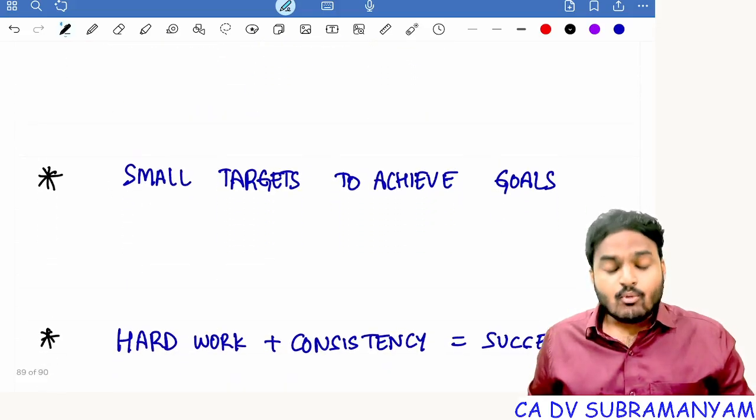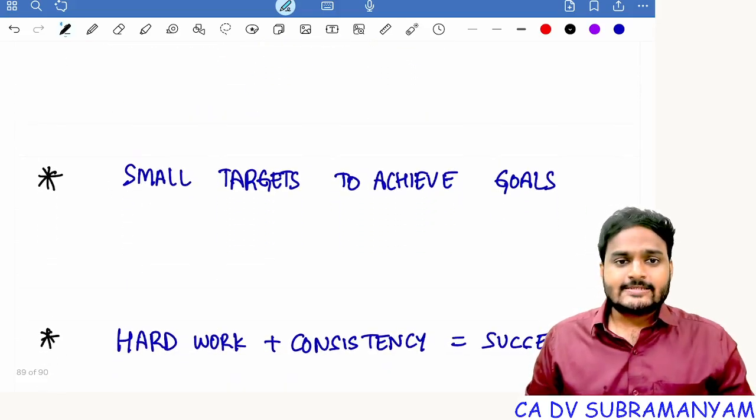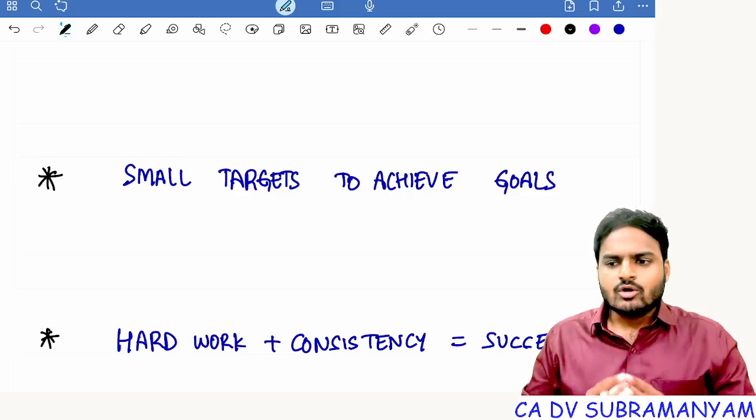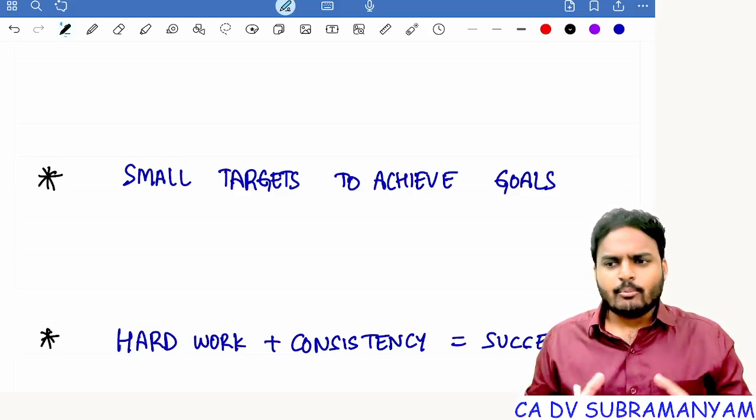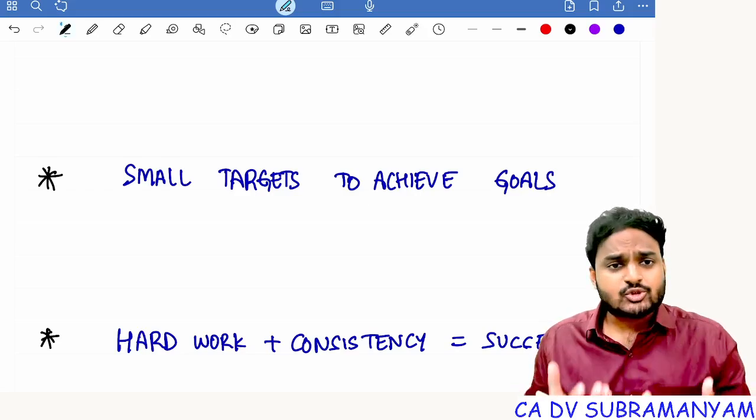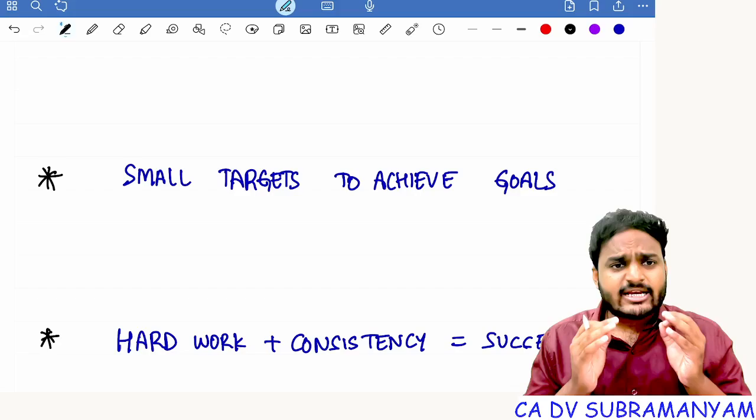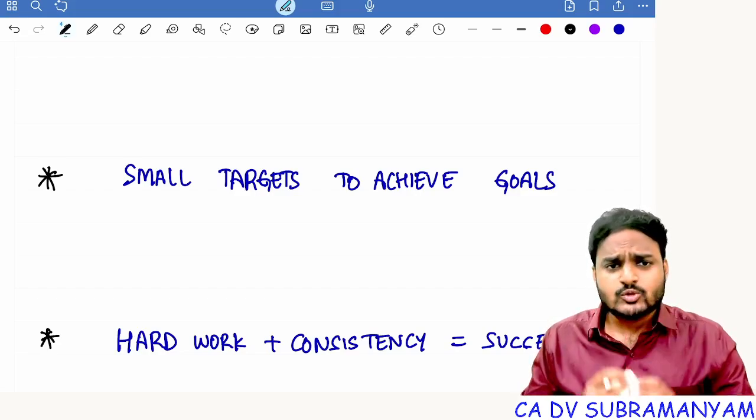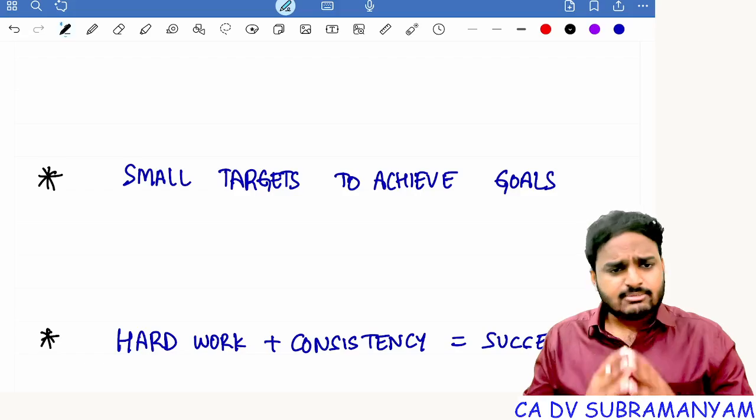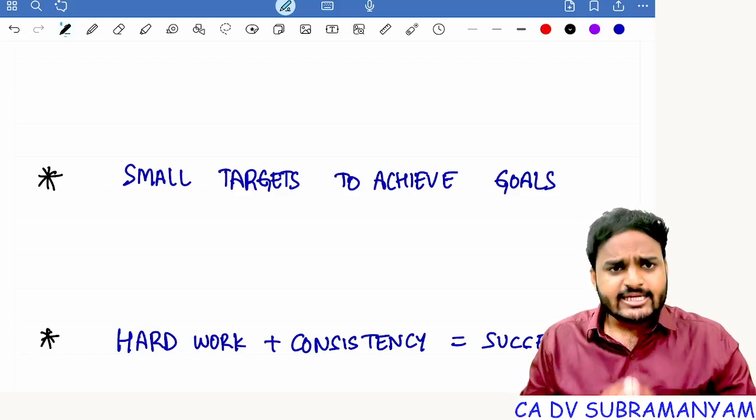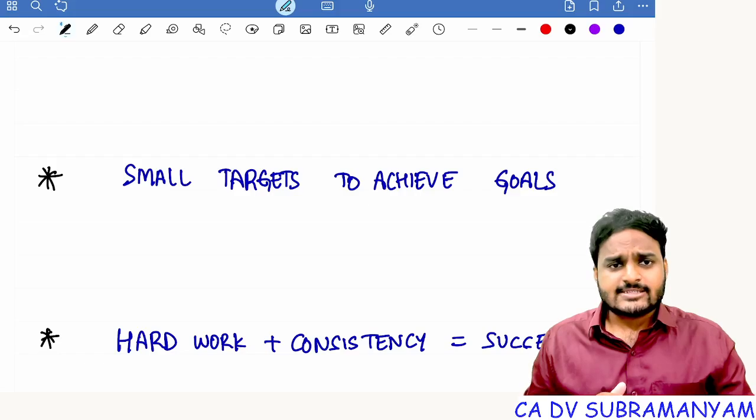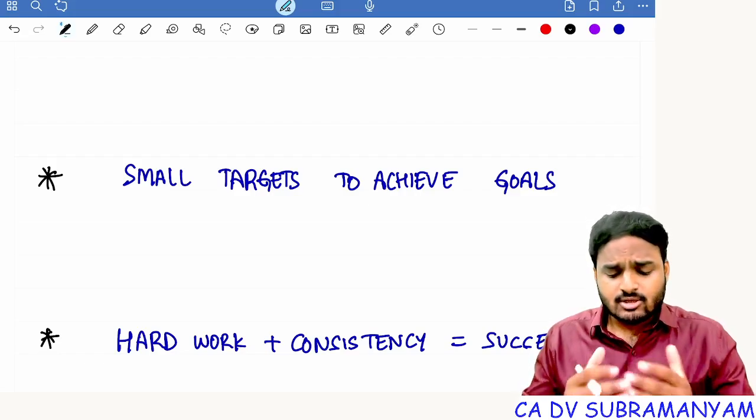Next one, small targets to achieve goals. Right now you don't know what to prepare, how many chapters to prepare, how much content we should cover. You don't know, but the syllabus is very huge. Yes, in CA examinations, the syllabus is definitely very huge. I agree with you, but keep small targets. So small targets means how much? What would be the target?